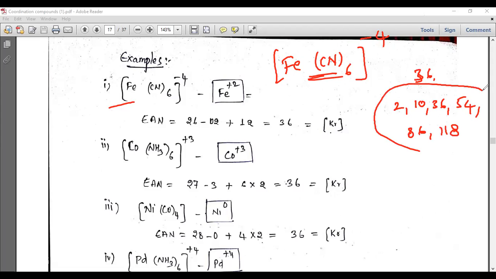If any element has this many electrons, it can become more stable, because it is a noble gas element. Noble gas elements కు ఉండే electronic configuration అది. ఎందుకంటే they are inert and completely fulfilled electrons ఉన్నాయి కాబట్టి. So it will always try to get its electrons, 2, 10, 36, 54, 86, 118 వచ్చేదాకా it will continuously accept the electron from the ligand.